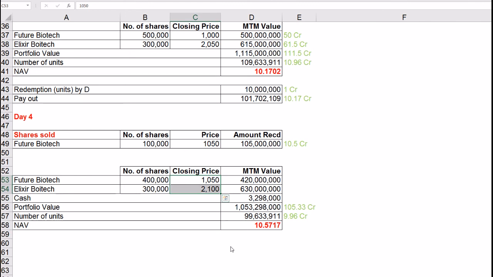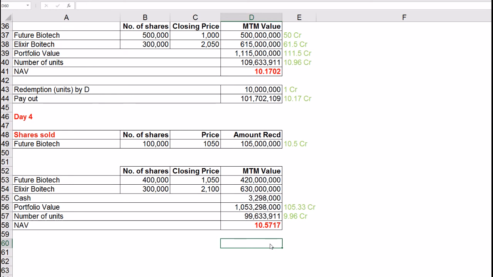It is possible that the fund would invest these 33 lakhs in a very short-term deposit and earn some interest, as one would not want to keep funds idle. The total outstanding units have fallen due to redemption and have gone down by 1 crore. Thus, the NAV will be the portfolio value divided by the remaining units, and this works out to 10.5717. This is how mutual funds work, and their NAVs are computed.